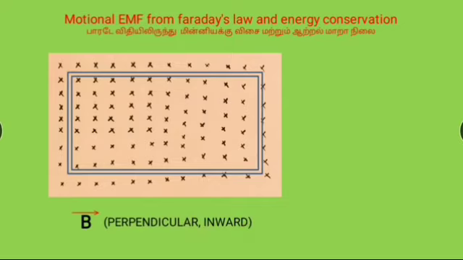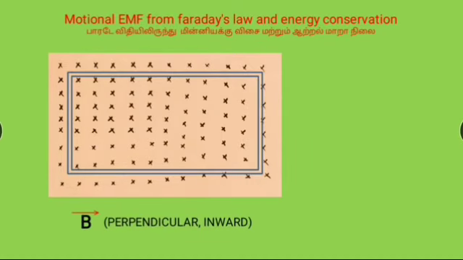When the loop is pulled with a constant velocity v to the right, the area of the portion of the loop within the magnetic field will decrease. Thus, the flux linked with the loop will also decrease. According to Faraday's law, an electric current is induced in the loop which flows in a direction so as to oppose the pull of the loop.